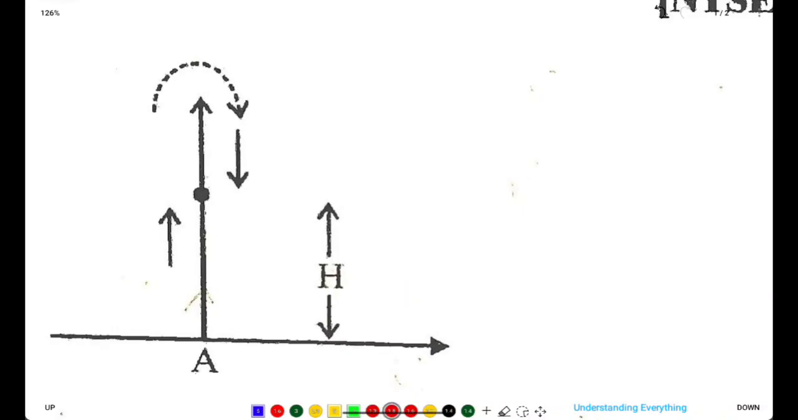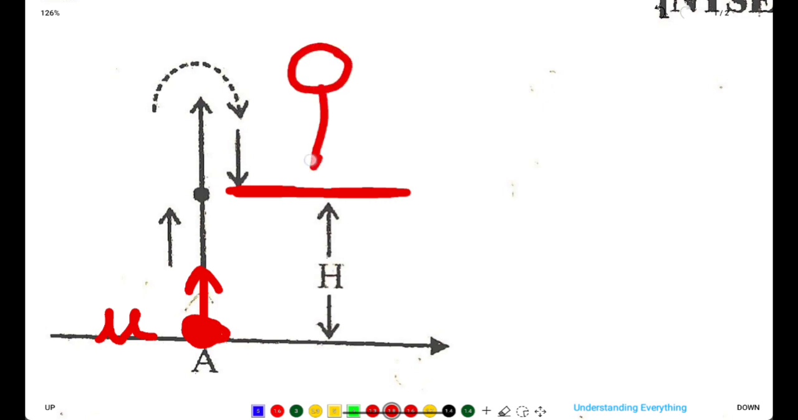This is the figure, this is the diagram. From here, a ball is thrown with some initial velocity. Let's suppose the initial velocity be u, which we have to find. At this point, this is the roof of a building. Let's suppose a man is standing here, and he's trying to catch the ball when the ball